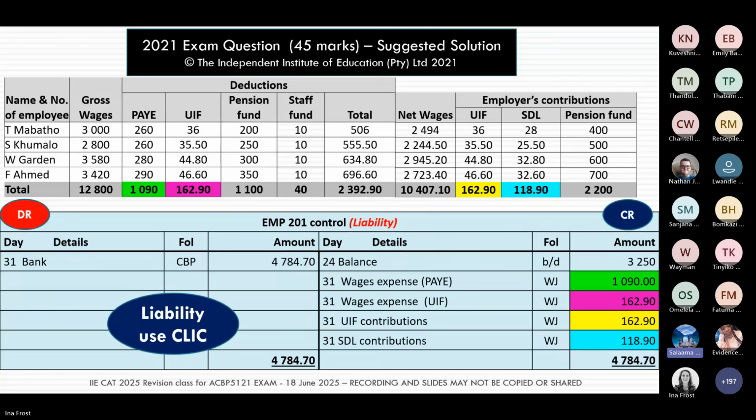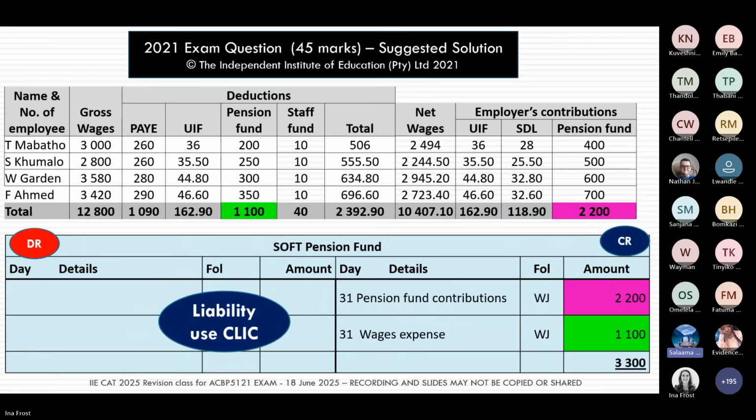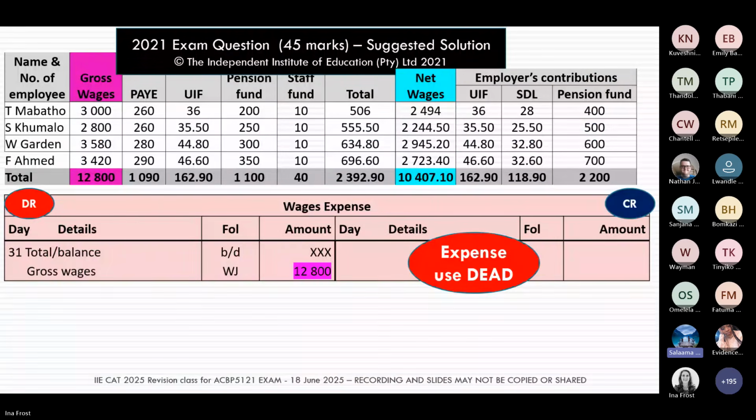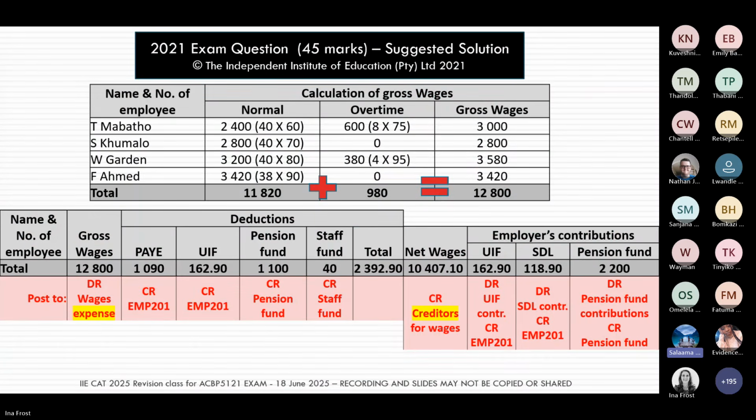And maybe just the earlier slide, with regard to the double entry. It's very important if they could just study that, both for the debtors and, sorry, for the wages and salaries, just study the double entry accounts. We've covered this in previous learning units, learning unit 4 and 5. All your journals have double entries. So if you can just memorize that also, then it will help you to know when you have to post to the general ledger which account to debit and credit. Okay, all the best. Thank you.